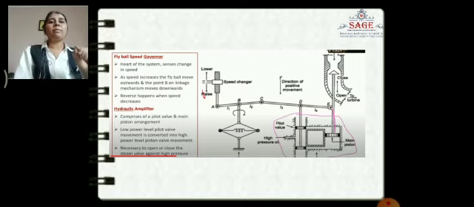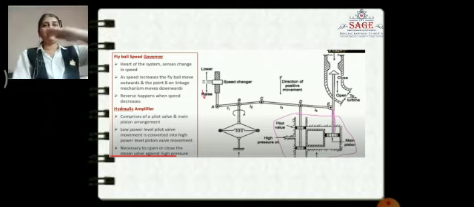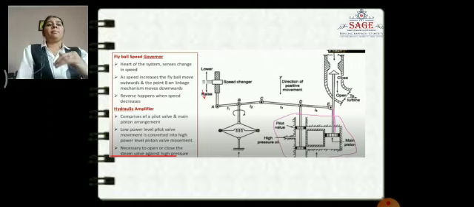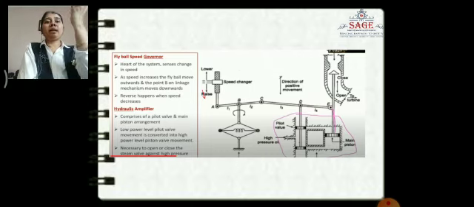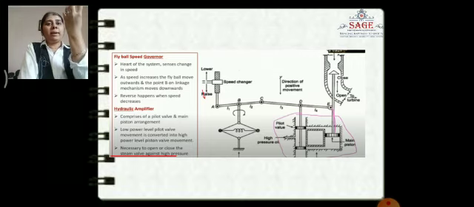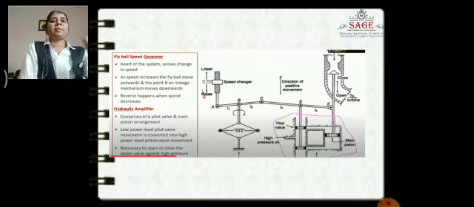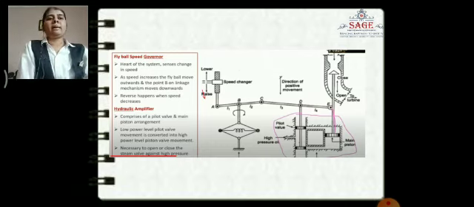If point D moves in the downward direction, the pilot valve will open. When the pilot valve opens, high pressure oil will enter the system. Because of the high pressure oil entering the system, the main piston valve will move in the downward direction. If the main piston valve moves downward, the steam inlet valve will open. When the steam inlet valve opens, steam will enter the system. This is the whole process of this block diagram.